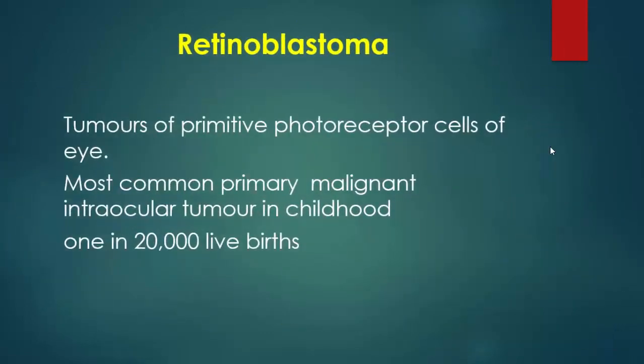Another important intraocular tumor is retinoblastoma. It is a tumor of primitive photoreceptor cells of the eye. This is the most common primary malignant intraocular tumor in childhood. It occurs as 1 in every 20,000 live births.